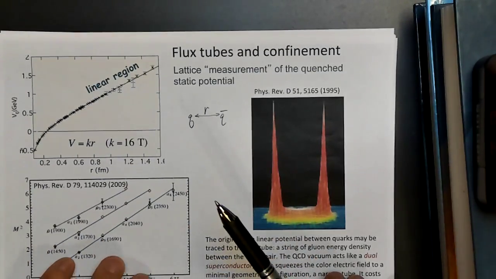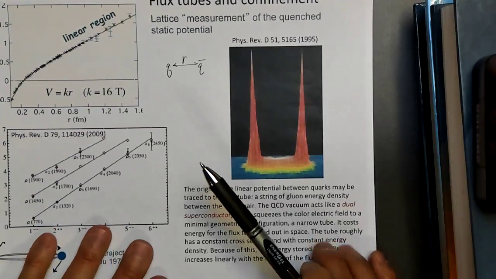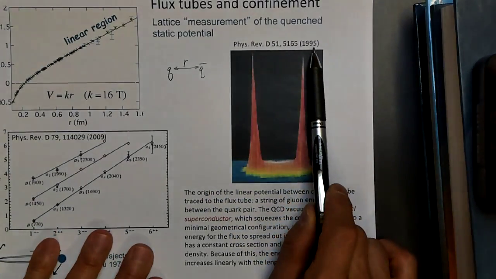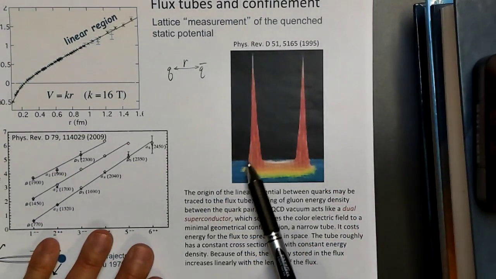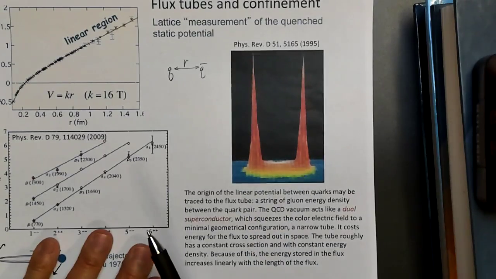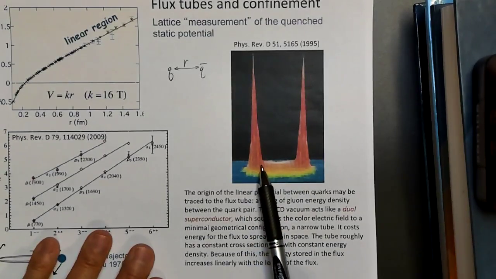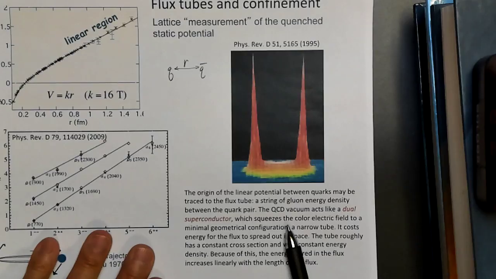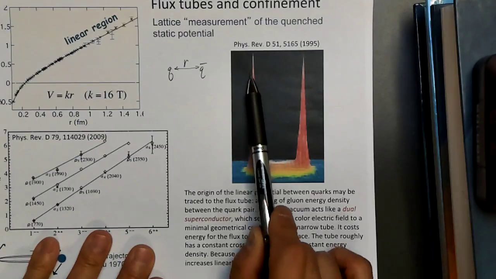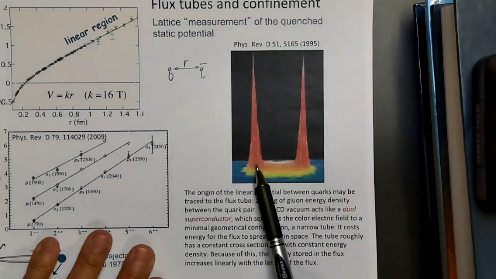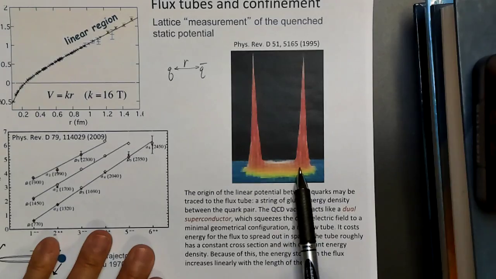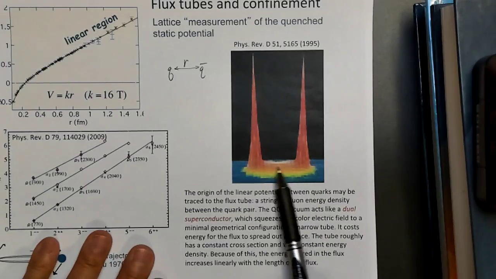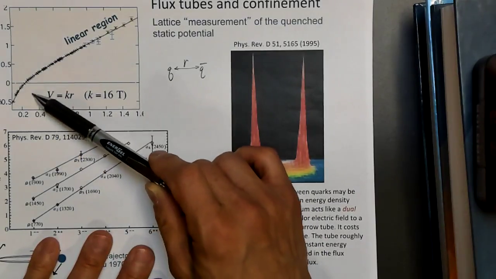This is also seen in simulations, lattice quantum chromodynamics simulations, lattice QCD simulations, where you put a quark here and, let's say, an antiquark there, and you see a little tube. Here's a plot of what's called the color electric field. What you see is, here's the quark and the antiquark, and you get this flux in between the two. The formation of this, what's called a flux tube, is what's giving rise to this linear region here.